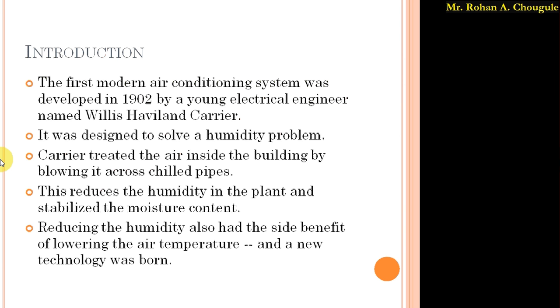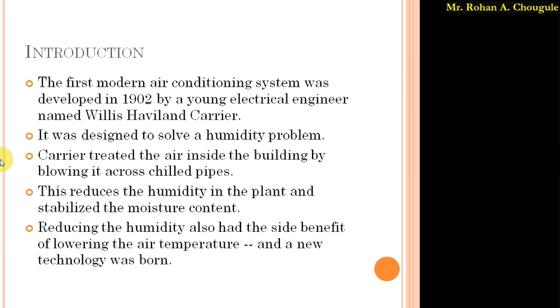So why did he invent this air conditioner? Actually, he was facing the problem of humidity while he was working in the company. To solve that problem, he developed one mechanism, and from that mechanism this AC system was developed. This air conditioner was not developed accidentally, as the microwave oven was. To solve the humidity problem, Carrier invented this air conditioner.